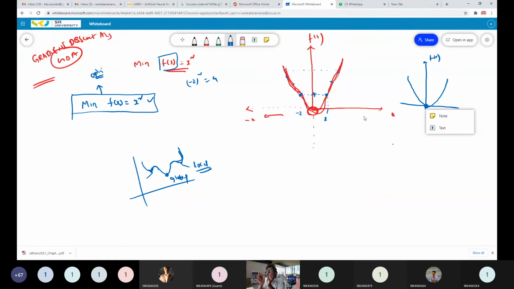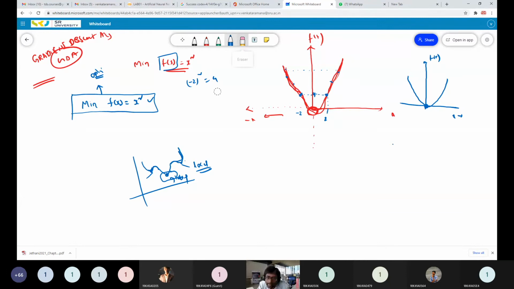Simply, if you try to remember how a convex function looks, it looks like a U curve which has only one bottom point, only one minimum point. That point is also called the global minimum point. In a convex function, local minimum and global minimum will be the same. Whereas in non-convex functions, you have multiple local minimum points, out of which the minimum value is called the global minimum point. Gradient descent algorithm will work well for pure convex functions which have only a global minimum point.